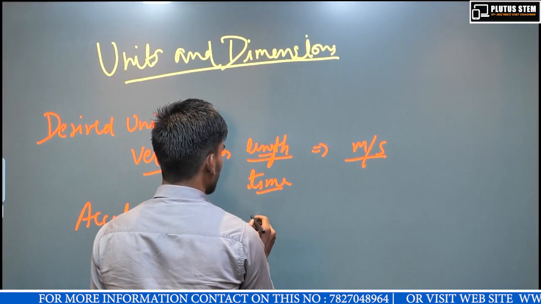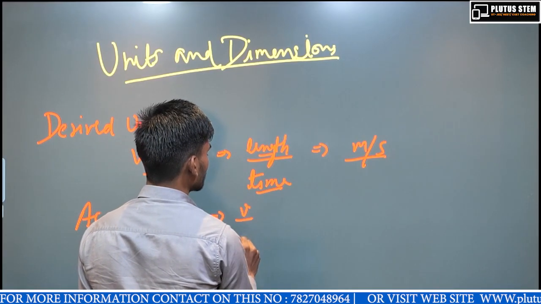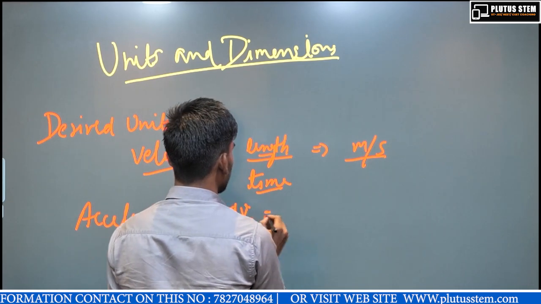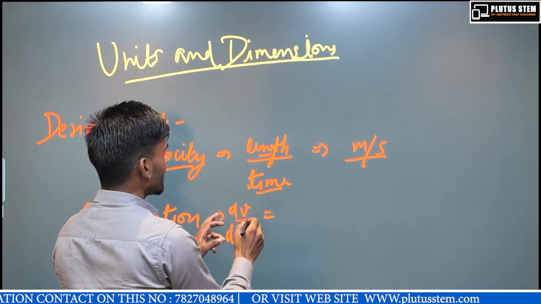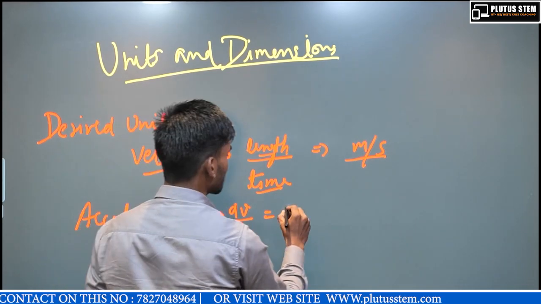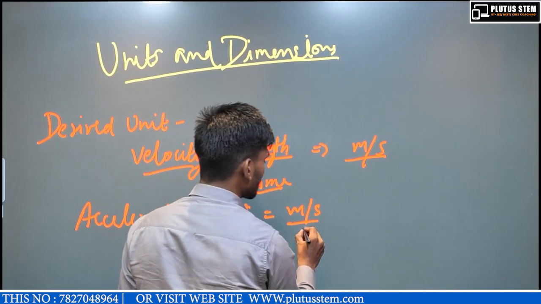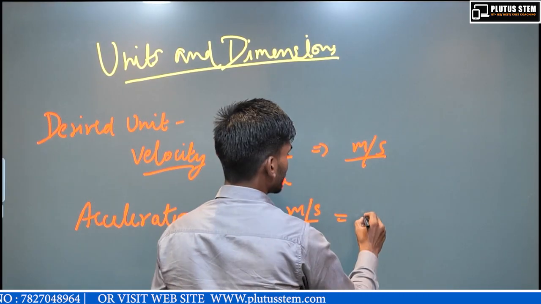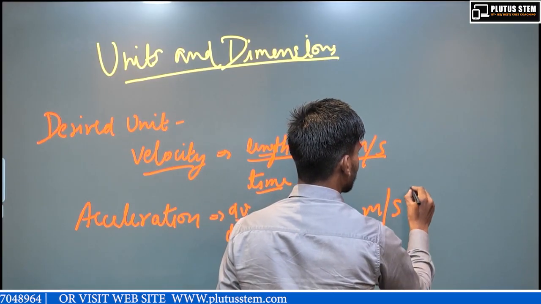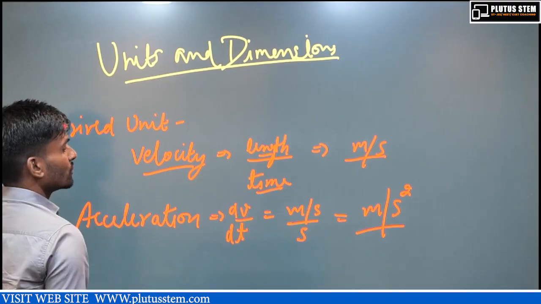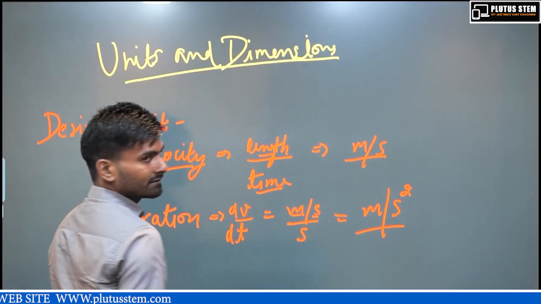Acceleration is the rate of change of velocity. The unit of velocity is meter per second, and there is one more second in the denominator, so acceleration is meter per second squared. It is a unit derived from the fundamental units of meter and second.